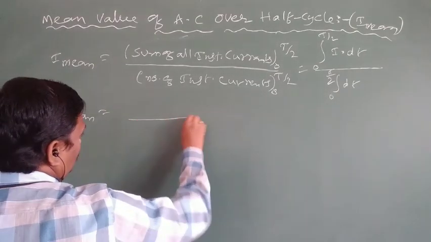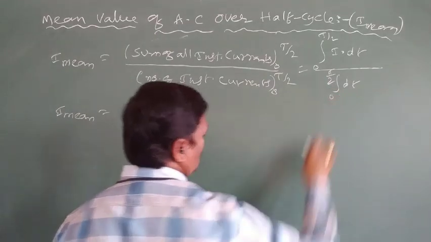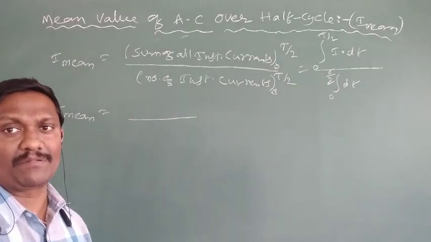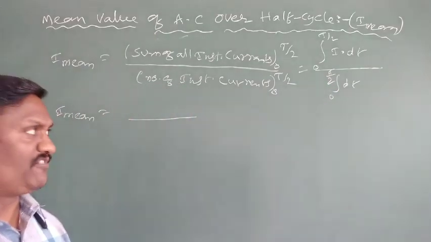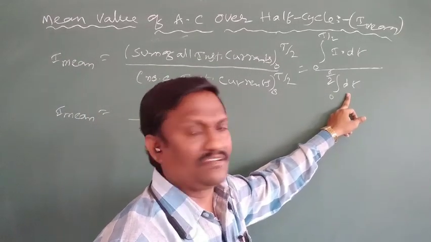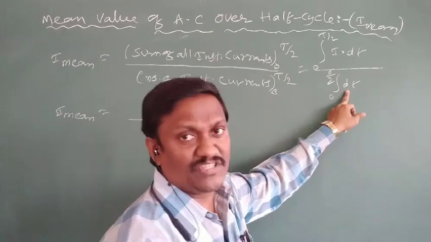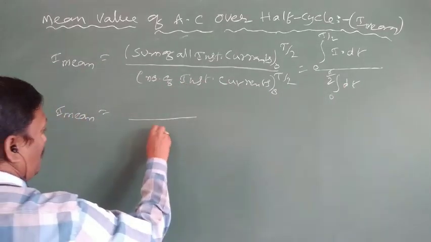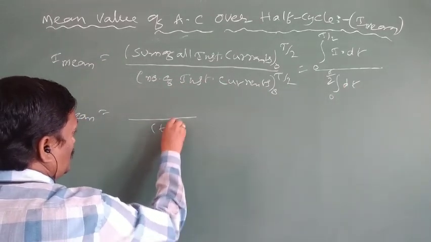First, observe the denominator. In integration formulas we know the integral of dx means x, the integral of dy means y. Like that, the integral of dt means t. So the integral of dt is t, with limits 0 to T.